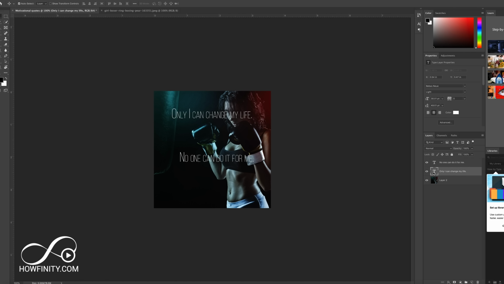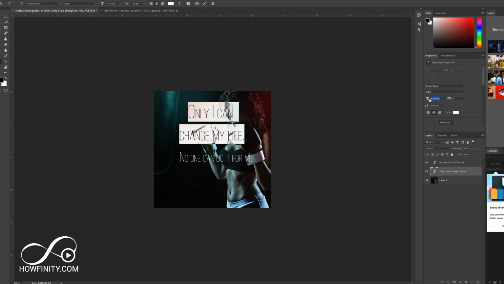Now I want to be able to edit each one. The reason why I put it in separate lines is so I have separate control. So let's do the top one first. Only I can change my life. I'm going to press enter here, make it two lines, select all, and make it bigger. So the T right here, I can just increase the size, you see that? Only I can, and then maybe I can make this bold. So I select this part only, and then go over here to light, make it bold.